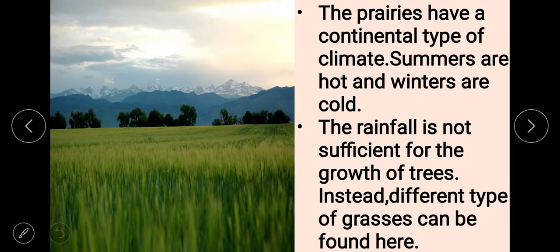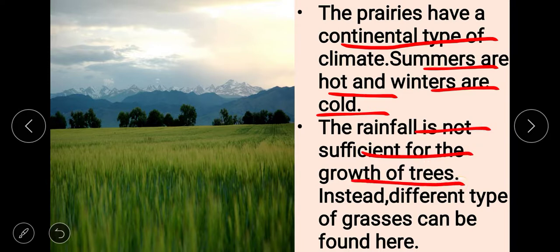The climate of the prairie is the continental type. Summers are hot and winters are cold. The temperature in summer goes as high as 38 degrees Celsius, and in winter it can be as low as minus 40 degrees Celsius. The rainfall is not sufficient for the growth of trees. Instead, different types of grasses can be found here, and in some places grasses grow taller than a man.